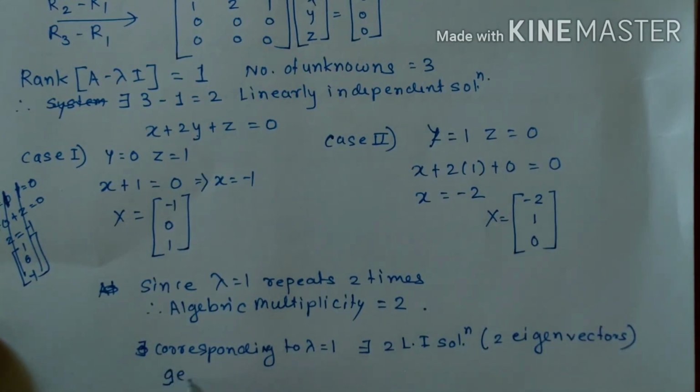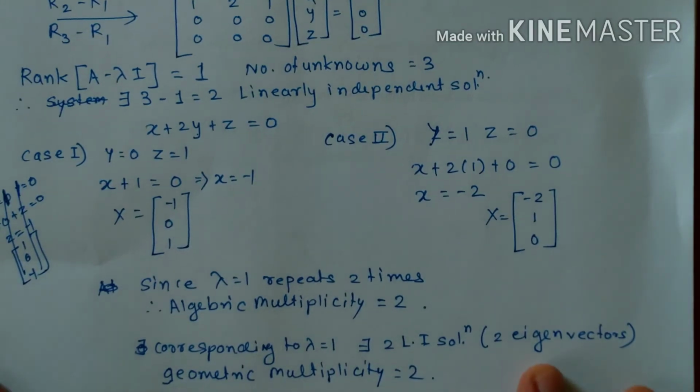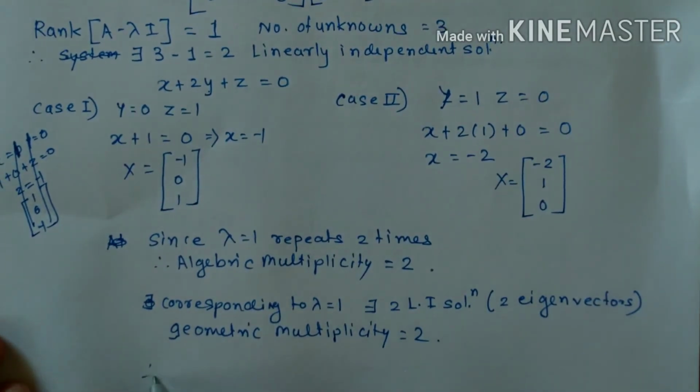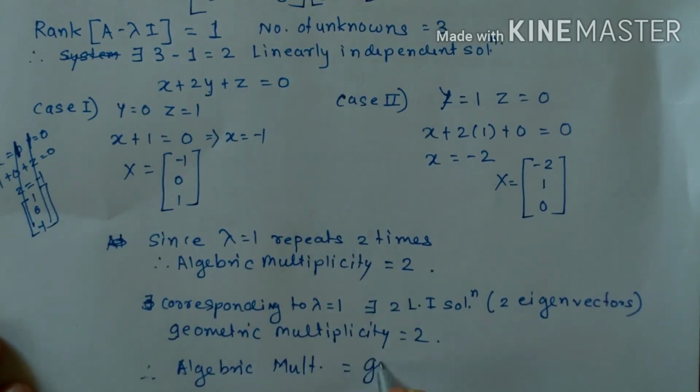Therefore geometric multiplicity is also 2. Therefore we get algebraic multiplicity is equal to geometric multiplicity for lambda is equal to 1.